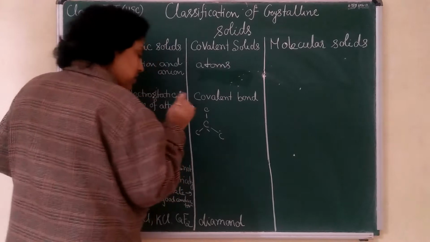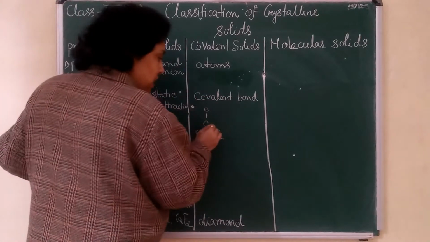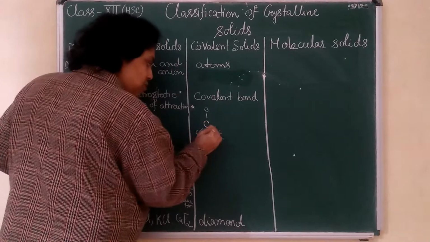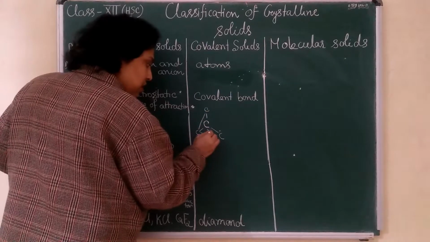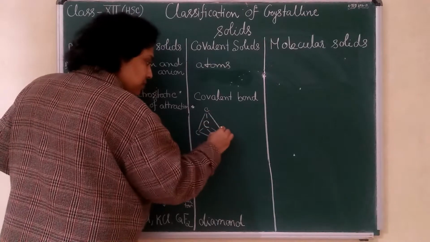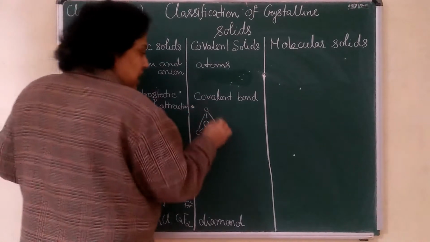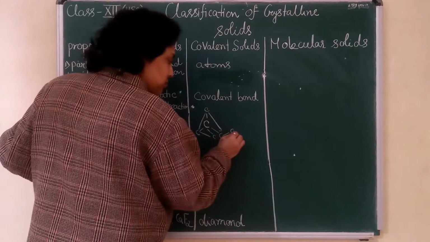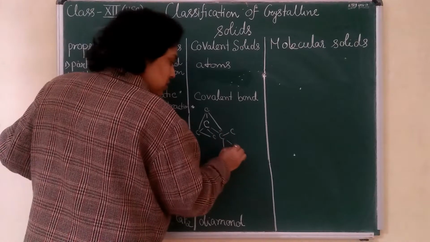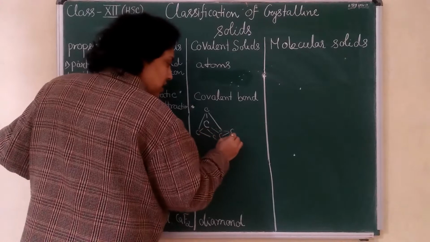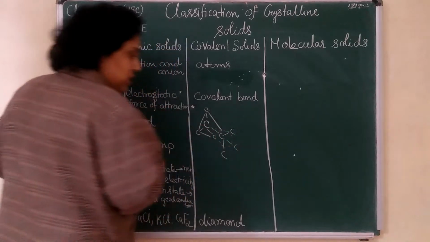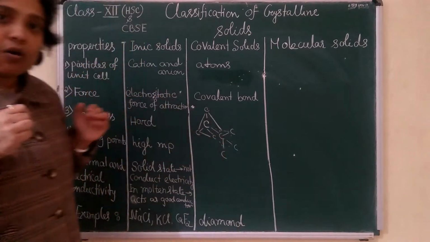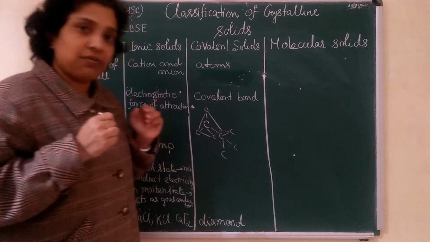It is a carbon atom, sorry, not molecule, carbon atom, but bonded with other 4 carbon atoms. This carbon atom is bonded with other 4 carbon atoms. So that's why it has tetrahedral geometry. Again this carbon will join other 4 carbon atoms, so again it will give you a tetrahedral geometry. The bonds which are forming between these carbons are covalent bonds.